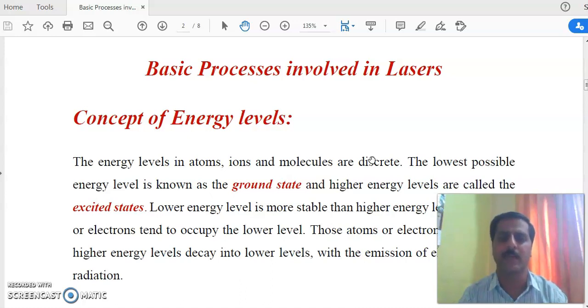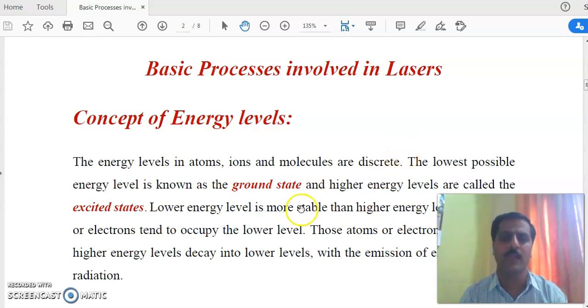But when we say continuous, that is 1.1, 1.2, 1.3. So the energy levels are discrete. Discrete means in a fixed number, that is either 1, 2, 3, 4 or so on.